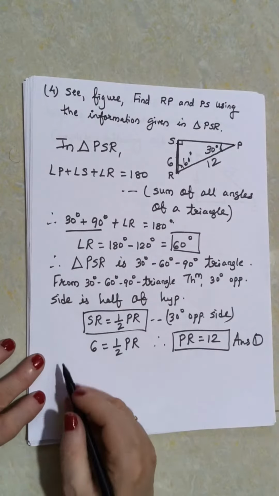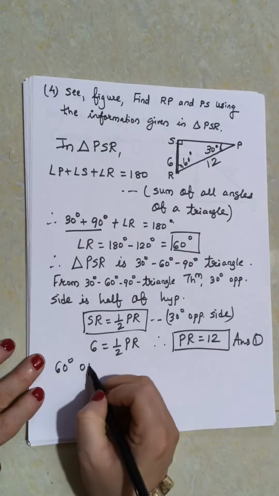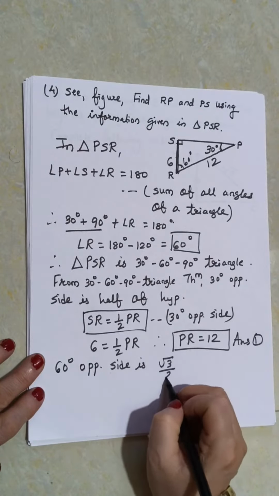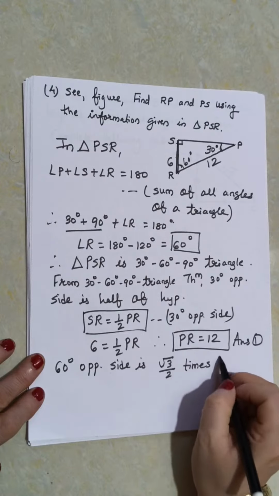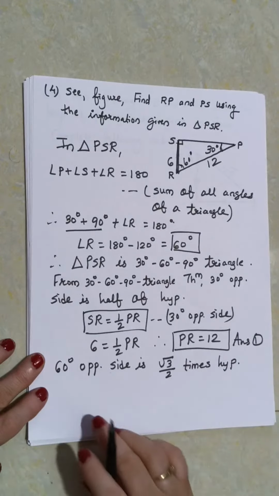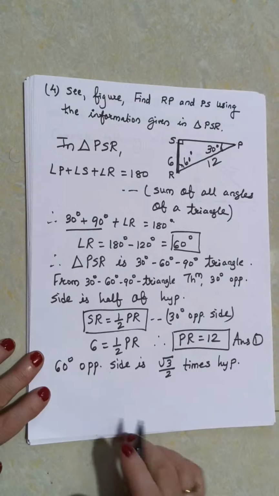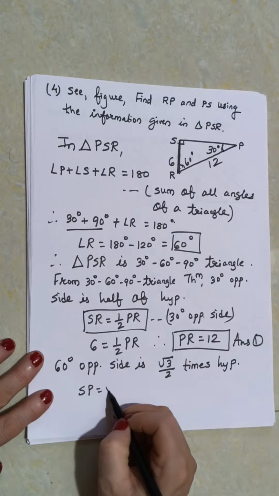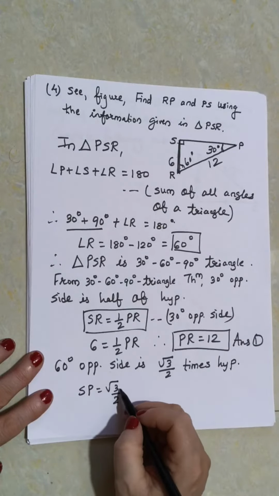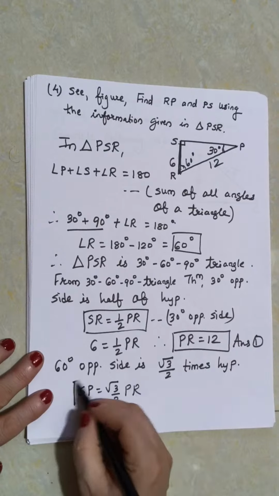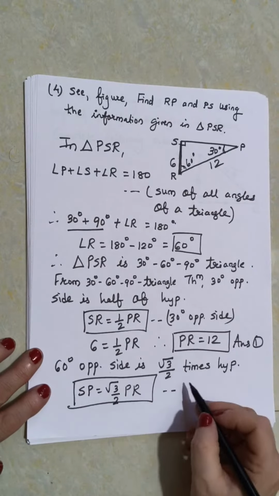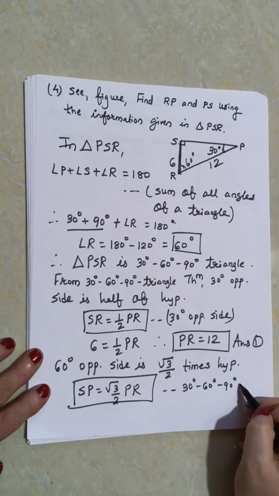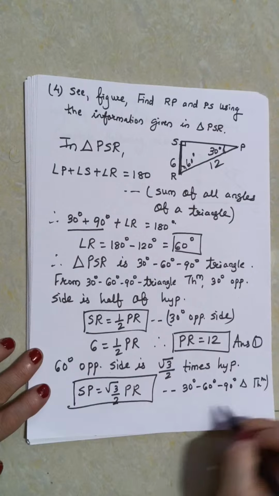So SP is root 3 upon 2 times the hypotenuse, which is PR.